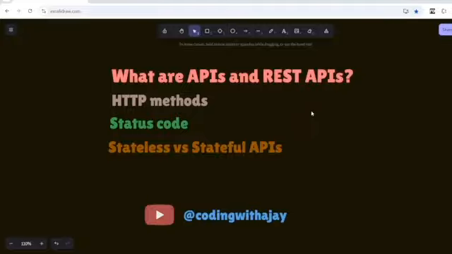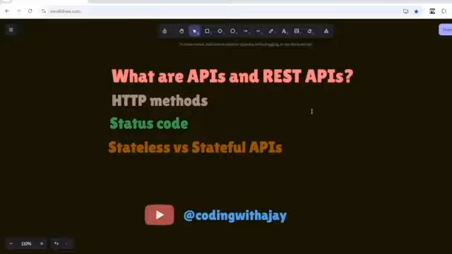If the request comes 10 times from the same client, I need the same information 10 times so that I can process it properly. By using middleware, I can check whether it is authorized or not. All right. So this is about stateless and stateful, nothing serious about it.